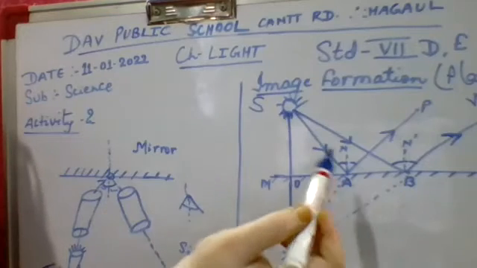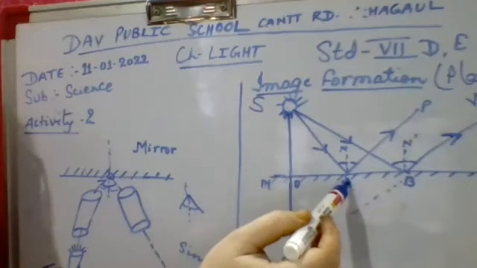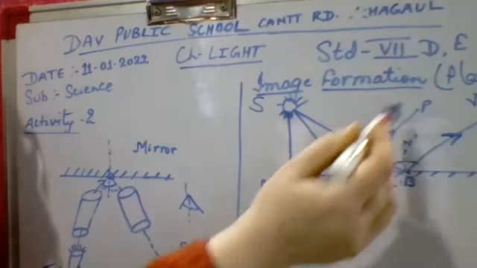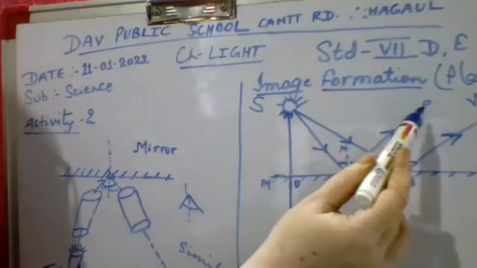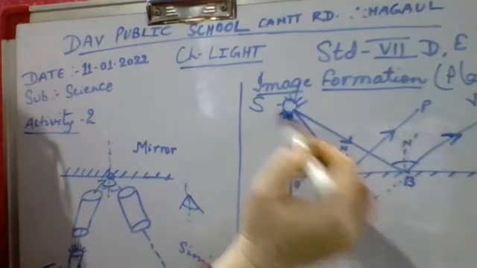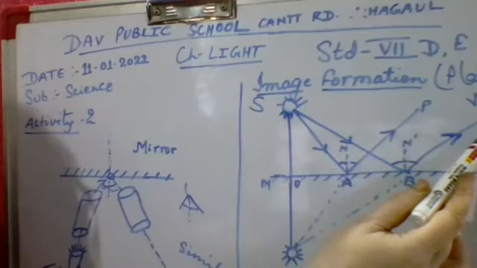Now, the next point is that when SA falls on the reflecting surface M dash, it will get reflected towards which point? P. And SB will get reflected to which point?